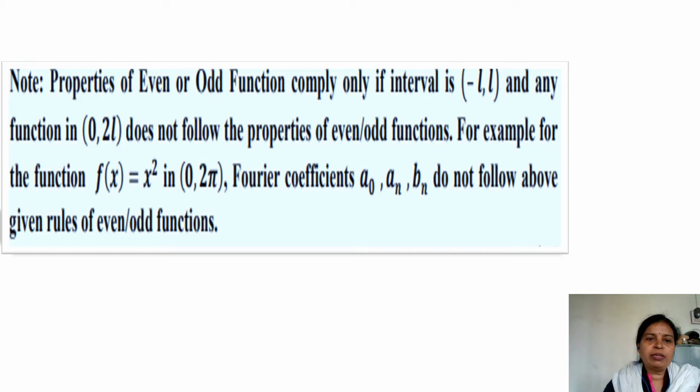One thing you have to remember is that even and odd properties you have to check only when the interval is minus L to L or minus pi to pi. But for a function which is defined over the 0 to 2L interval, the even and odd properties do not follow, and you have to find all coefficients a0, an and bn.